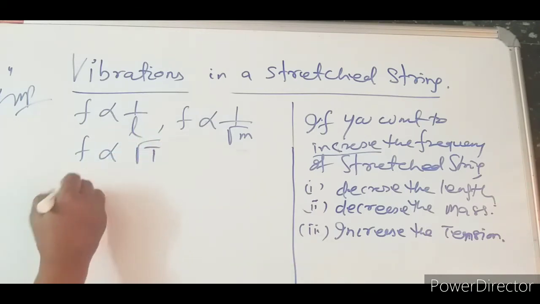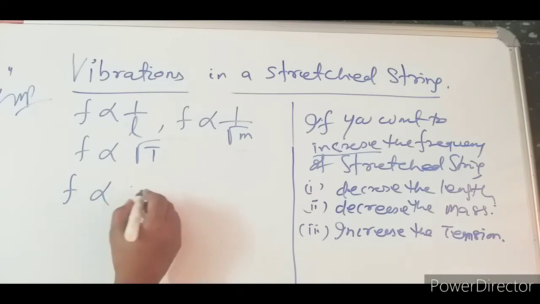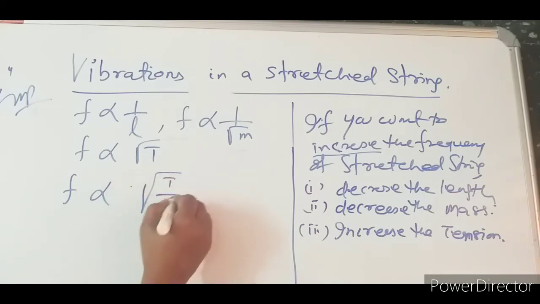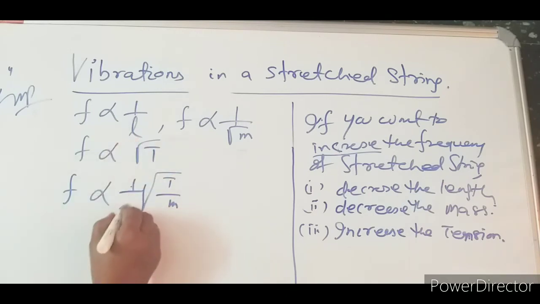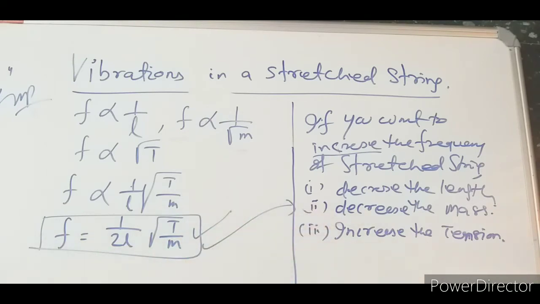So combining, what are we getting? F proportional to root over T by M, with L. So after calculation, F equals 1 by 2L root over T by M. From this equation, this can be understood.